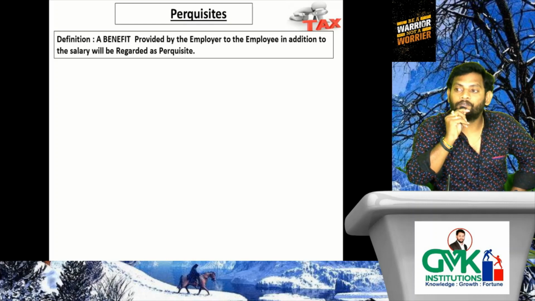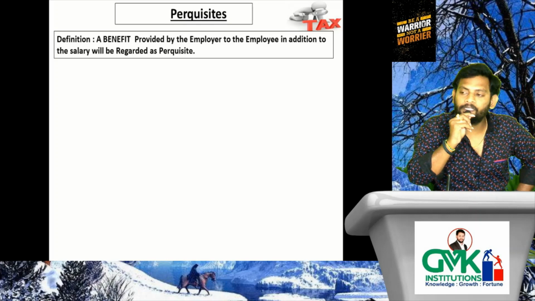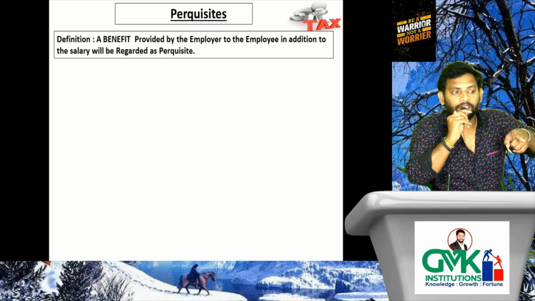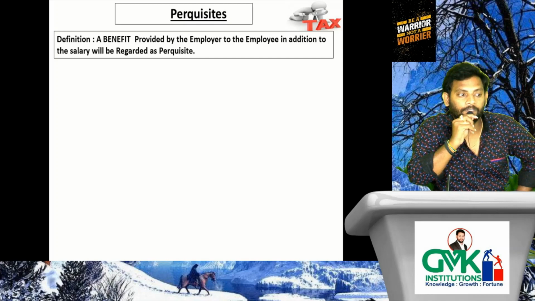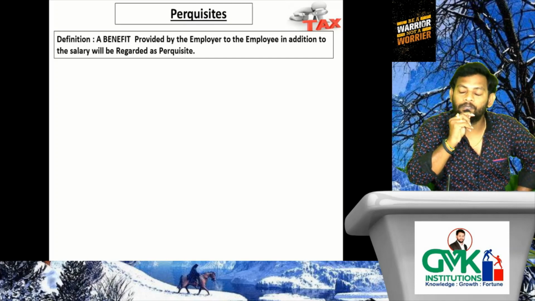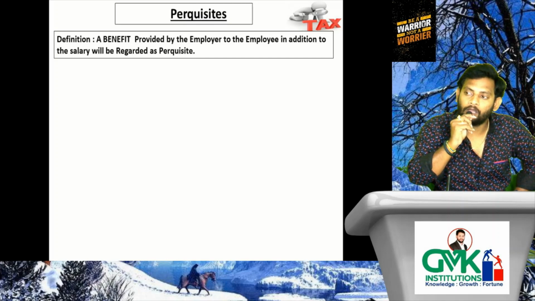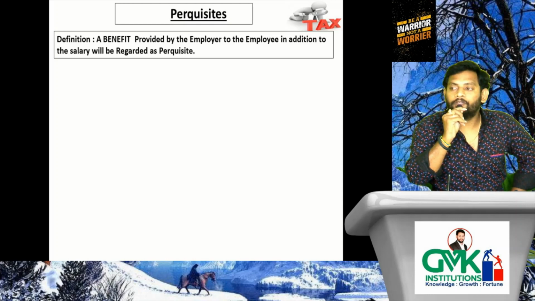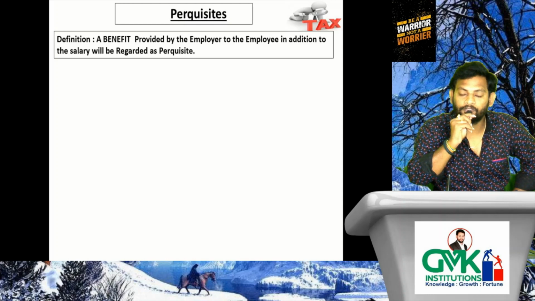What is the definition of the allowance? A fixed amount paid by the employer to the employee in addition to the salary for a specific purpose shall be treated as allowance. Whereas what is the definition for perquisite, ma? A benefit provided by the employer to the employee in addition to the salary will be regarded as perquisite. So allowances and perquisites both are not one and the same, both are different, and the tax treatment is also different.